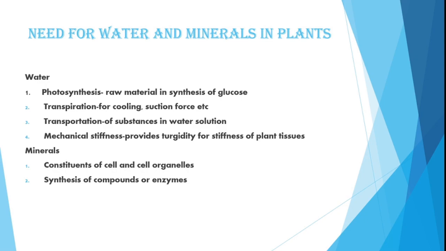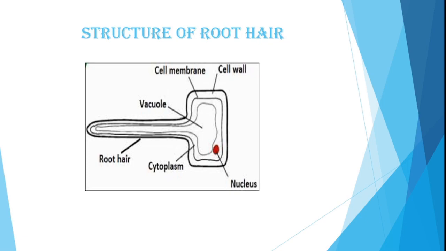Next is minerals. What is the role of minerals in plants? Minerals are constituents of cells and cell organelles, and are used in synthesis of compounds or enzymes. Now when we study absorption of water and minerals, the most important structure which absorbs water and minerals from the soil is the root hair.